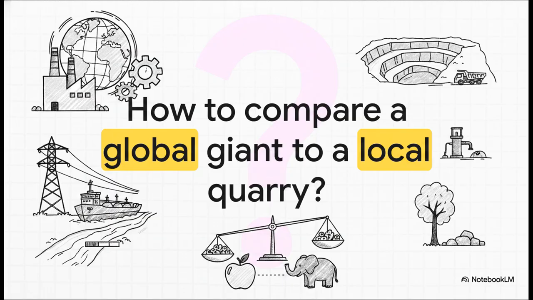Section 2. What are activity metrics? Now ask yourself this really crucial question. How can stakeholders like investors or regulators possibly compare the sustainability data of vastly different sized operations? If company X uses 1 million cubic meters of water and company Y uses 10,000, is company Y automatically more sustainable? Well, not necessarily. If company X is a globally integrated giant and company Y is just a tiny local quarry, comparing their raw water usage is kind of like comparing apples to elephants. We absolutely need a common denominator.